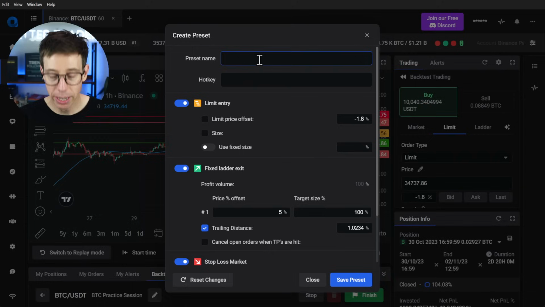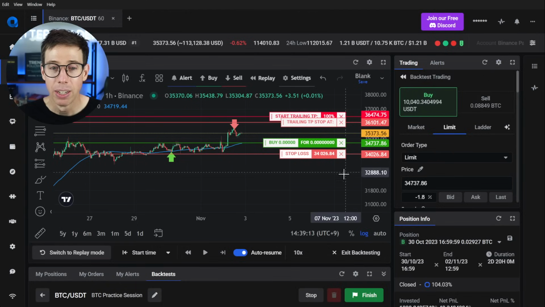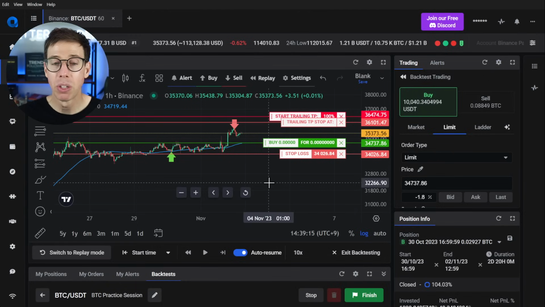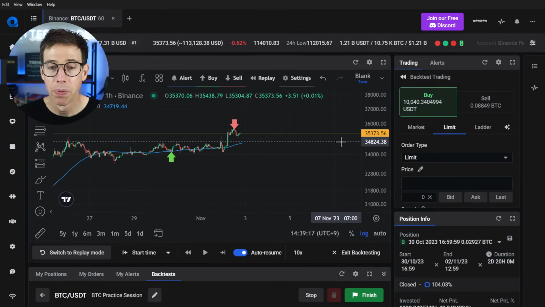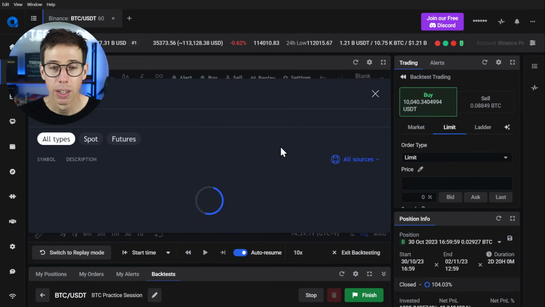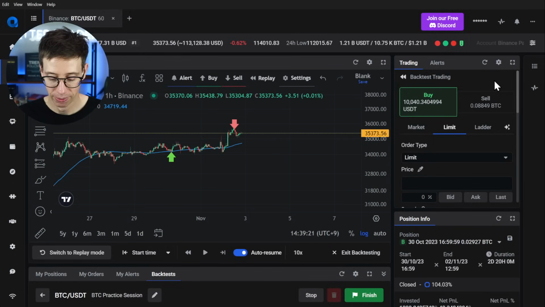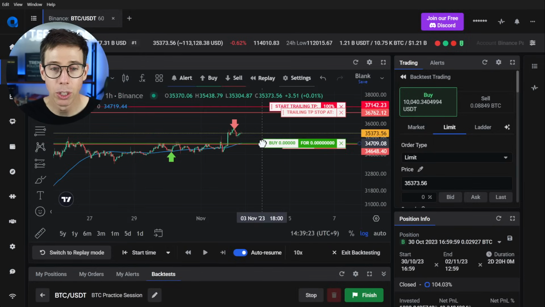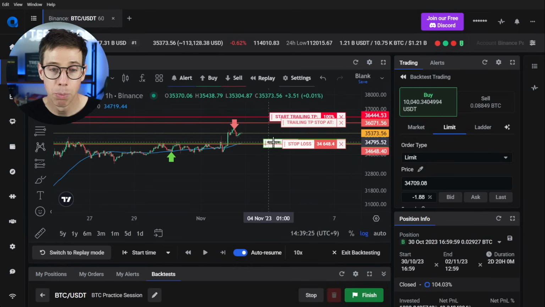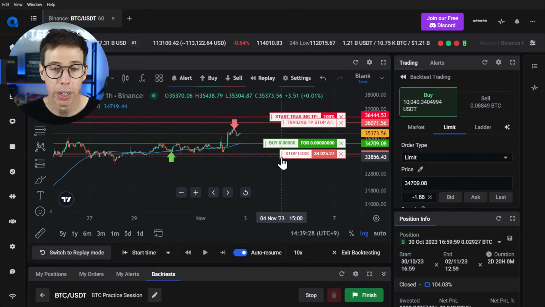We're going to call this backtest testing, BTC. And I can actually give it a hotkey, so we're going to do B. Let's go ahead and save the preset. That way, every single time I want to start a new trade, all I have to do is press B up over here. There we go. And now I'm just going to drag this down to this moving average right there. All set to go.